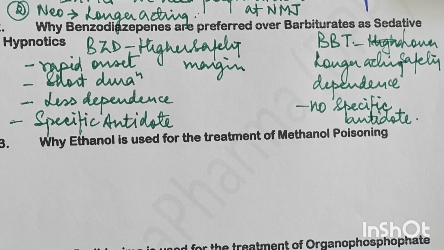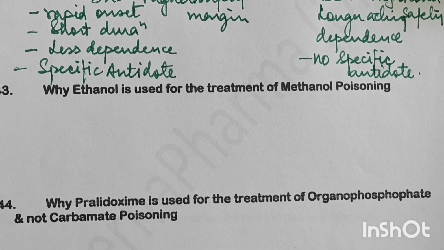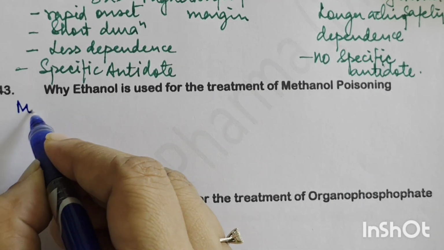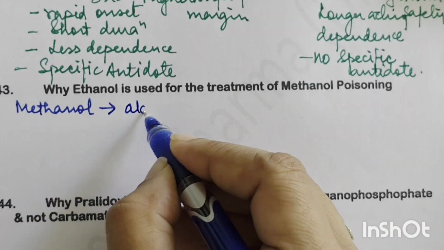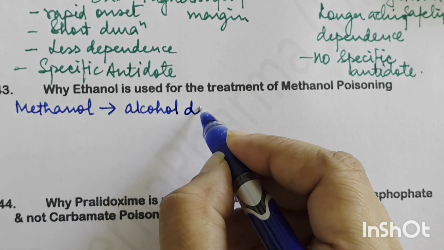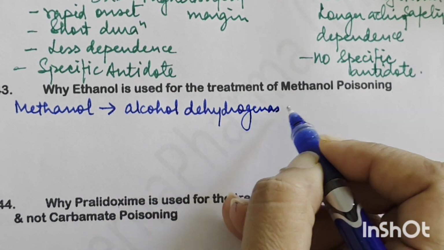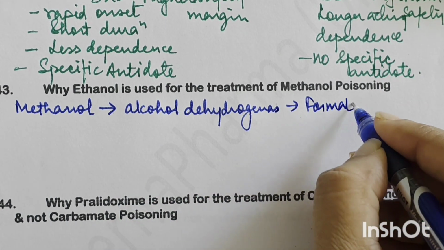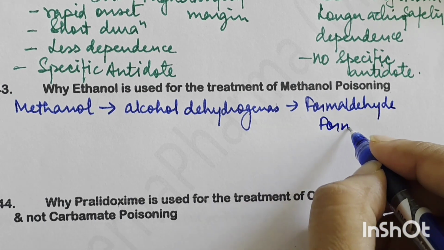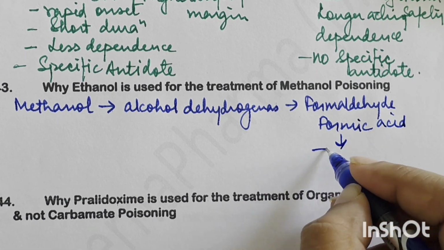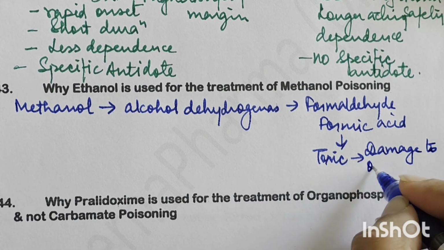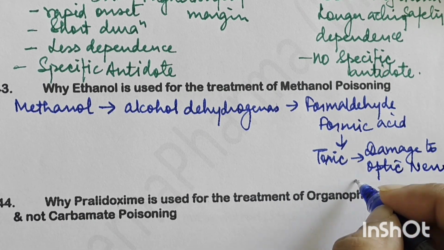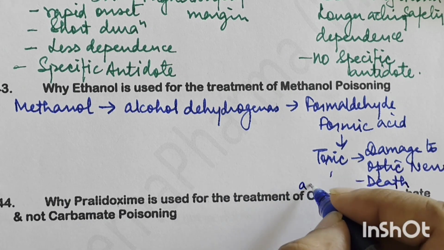The next question is why ethanol is used for the treatment of methanol poisoning. Now methanol, which we call desi sharab or kachchi sharab, is metabolized by the enzyme alcohol dehydrogenase, and this produces toxic metabolites which are formaldehyde and formic acid. And what toxicity do they cause? They damage the optic nerve, and sometimes cause death also. They cause severe acidosis in the body.